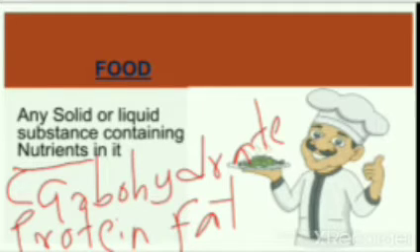So these are the most common nutrients in the food. If a substance contains nutrients like this, then only we will call it a food. So that is about food and its definition, with some examples of nutrients like carbohydrate, protein, and fat.